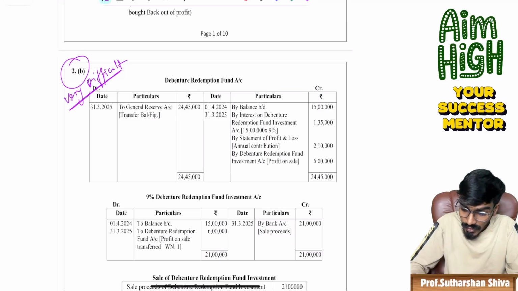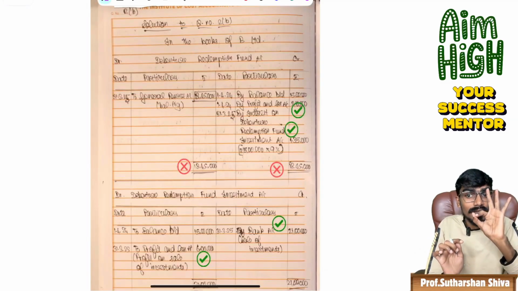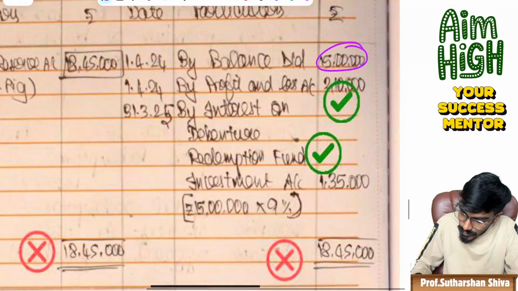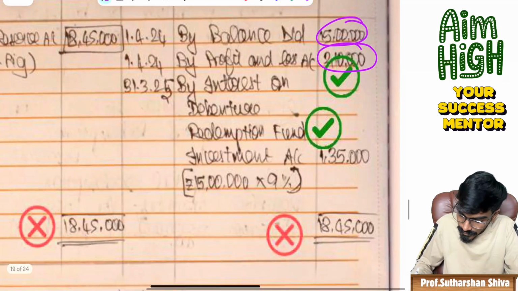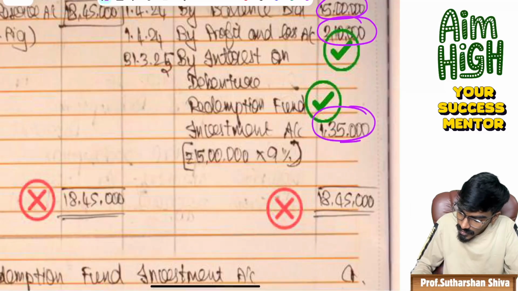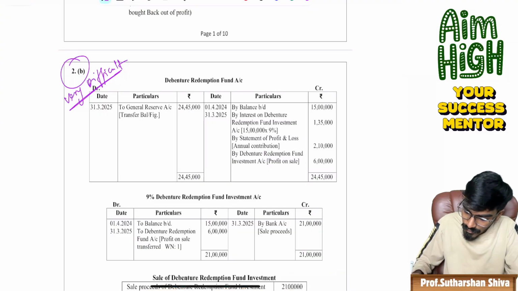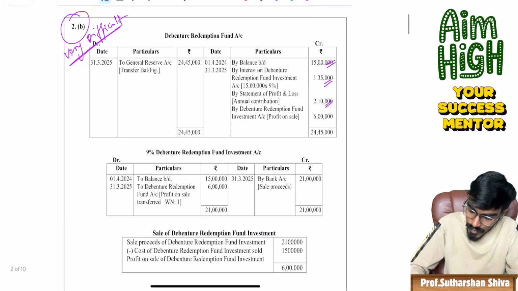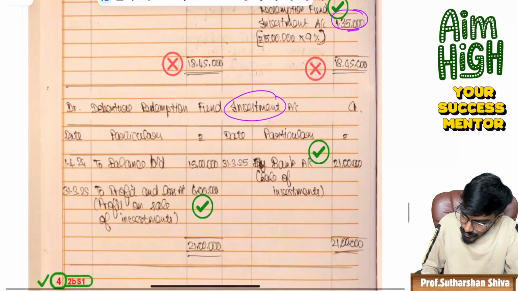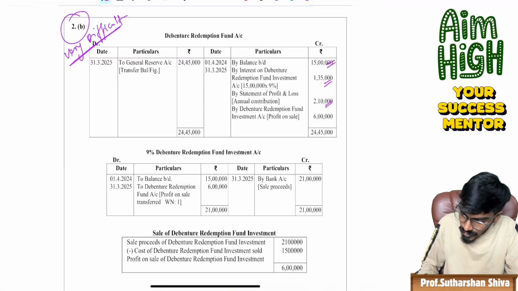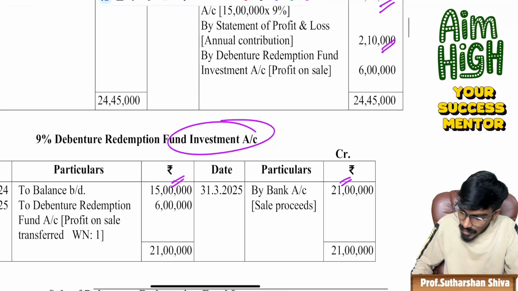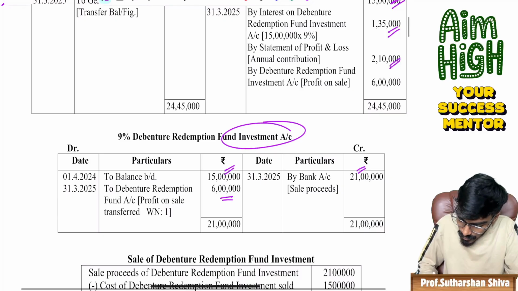See, the student has made one mistake, for that they deducted 3 marks. See that. What is on the credit side? Balance brought down is 15 lakh, profit and loss is 210, interest on debenture is 1 lakh 35. 15 lakh, 1 lakh 35, 210, all the things are there. Wait, I will come. Now come to 9% redemption fund investment account. Yes, redemption fund investment account. Balance brought down is 15 lakh. Bank account is 21 lakh and 6 lakh.